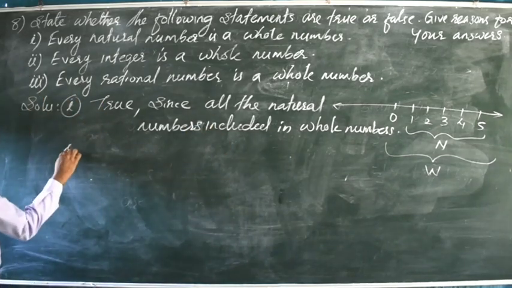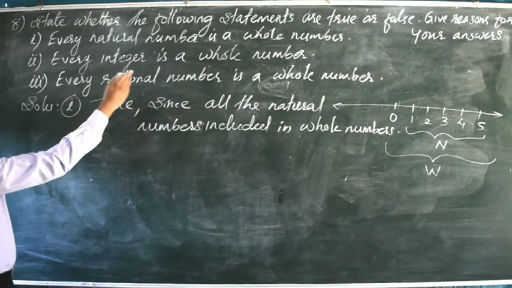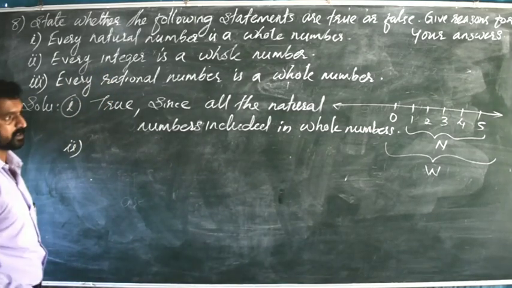Then next, second question, question number 2. Every integer is a whole number.